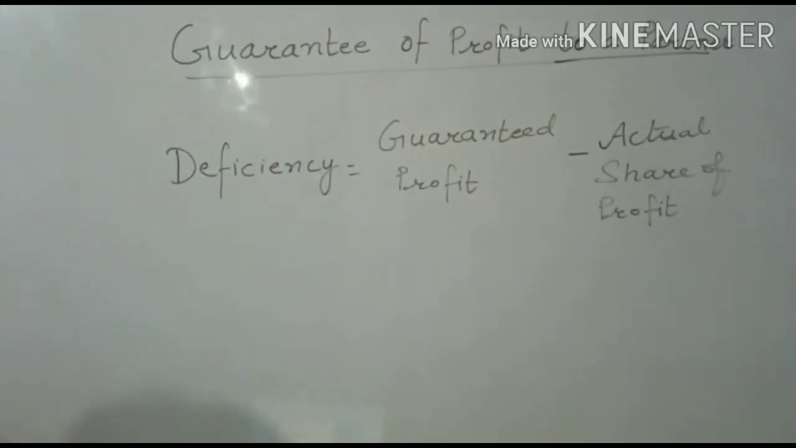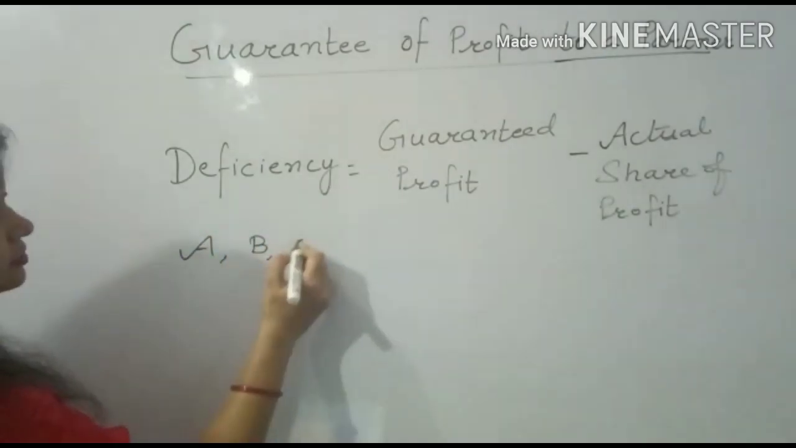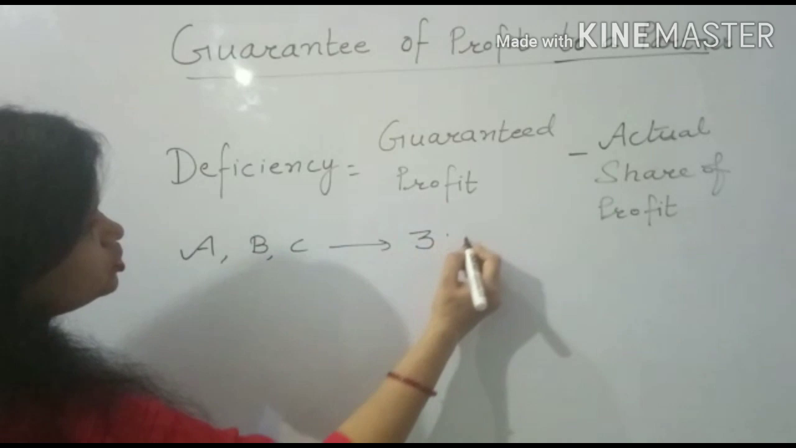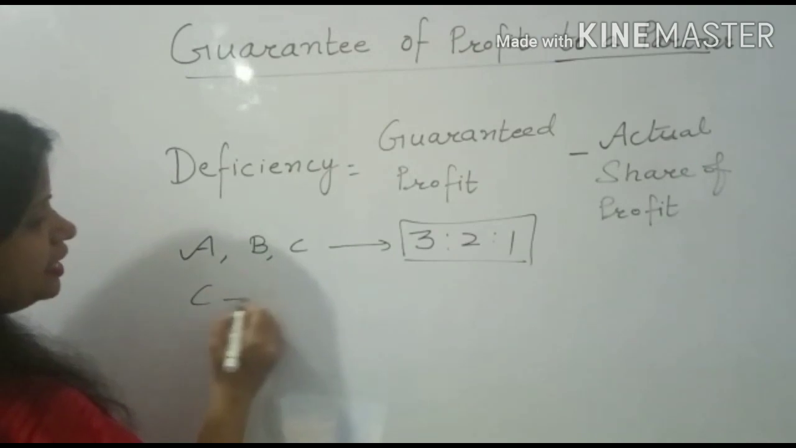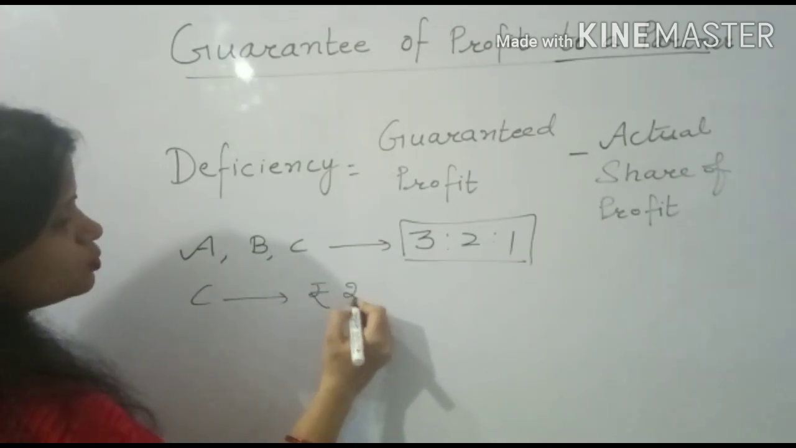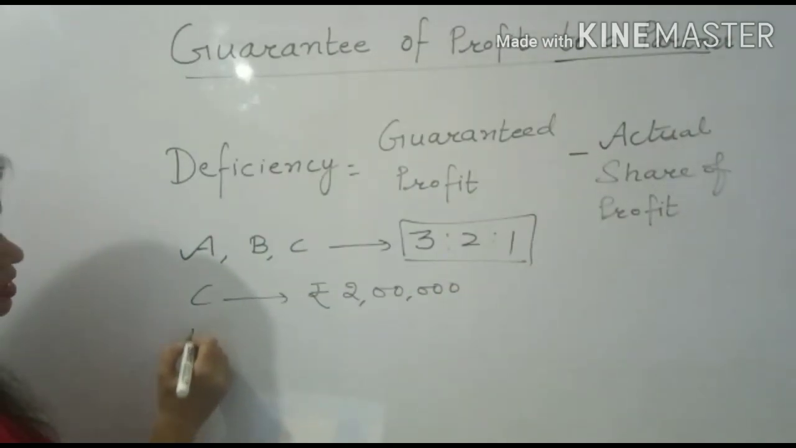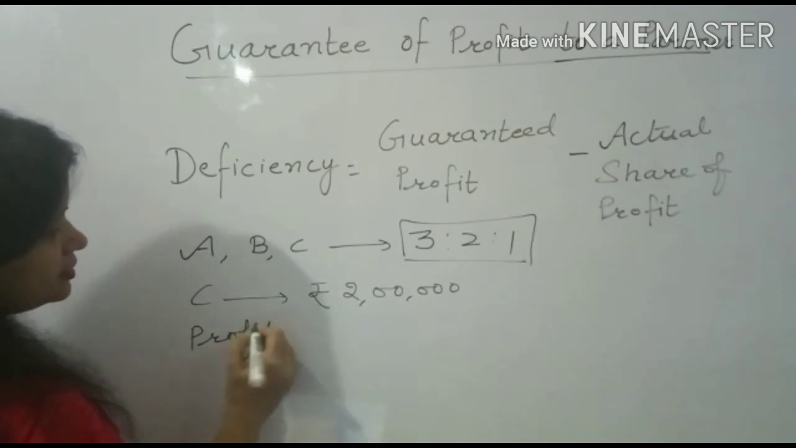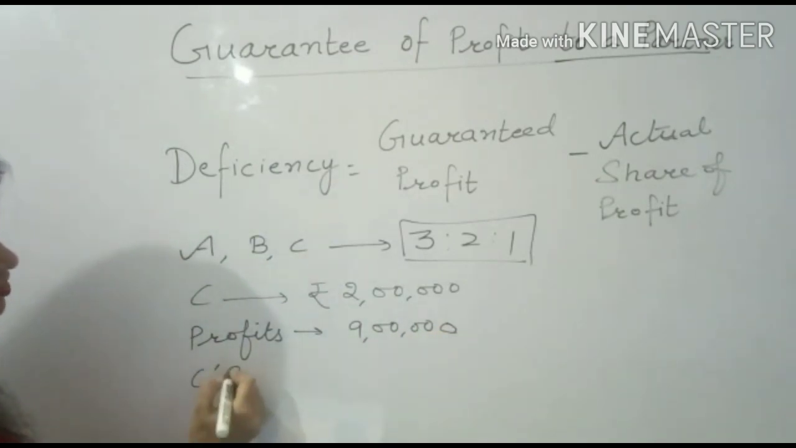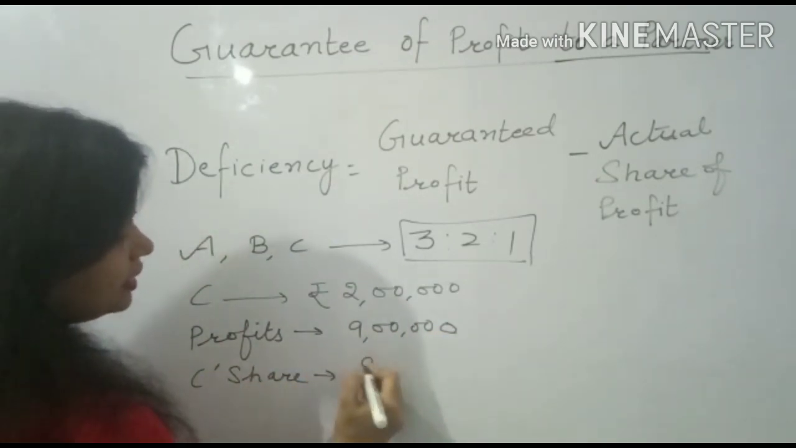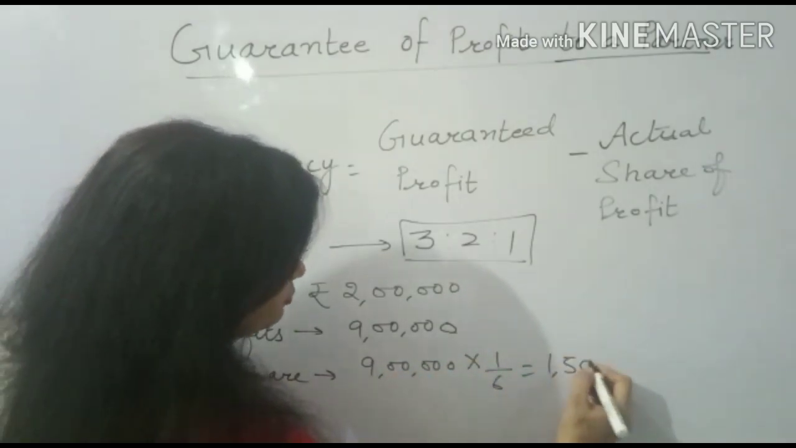This you can understand with the help of an example. Like A, B and C, three partners sharing profits in the ratio of 3:2:1. And C has been given a guarantee that he will receive a minimum of rupees 2 lakh. Now during the year profits are rupees 9 lakh. Then how much will C get? Out of this 9 lakh, C's share will be 9 lakh divided by 6.